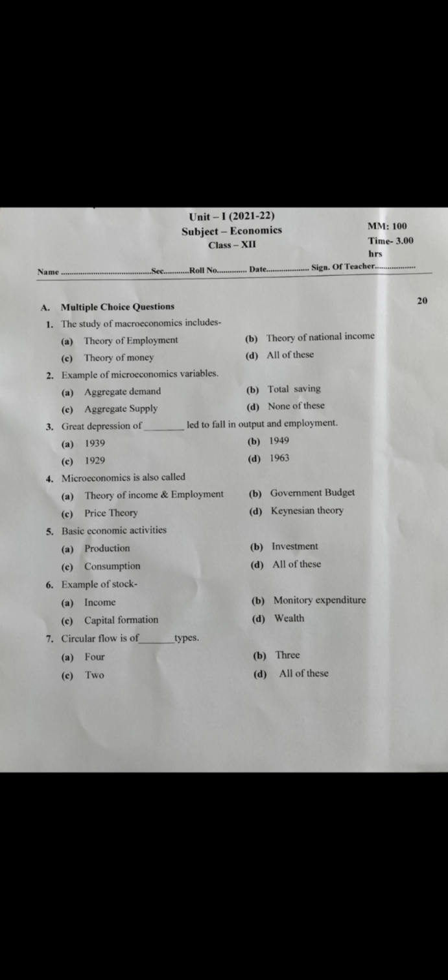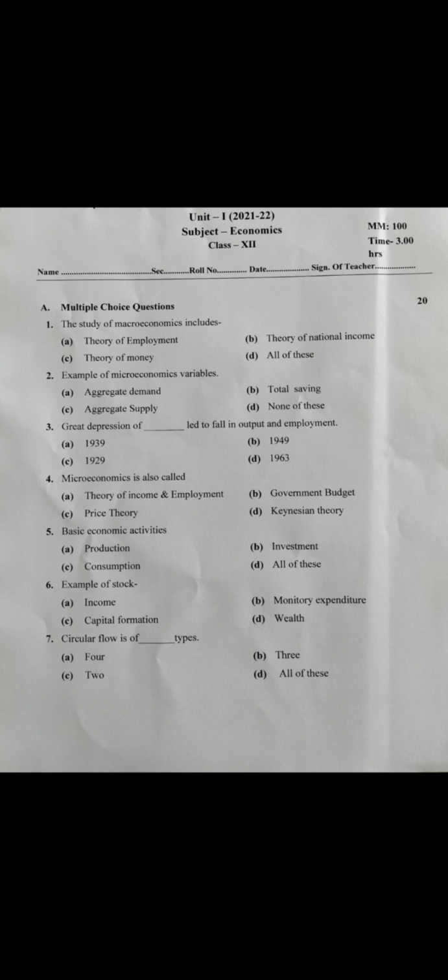The fifth one is given: basic economic activity, and 4 options are given: production, investment, consumption, all of these. Any one option is correct, you have to give the correct answer, you have to tick it, otherwise you have to write the answer directly in the answer sheet. Question number 6: example of stock. 4 options are given: income, monetary expenditure, capital formation and wealth. Which one is correct? You have to write the correct answer.